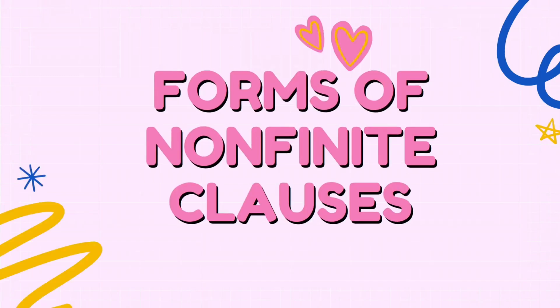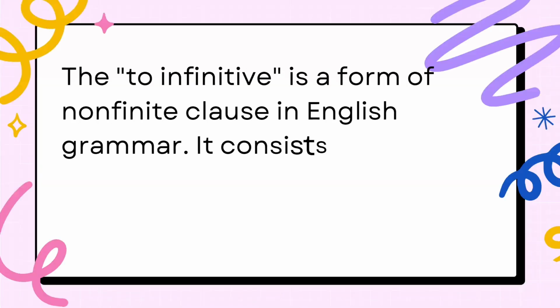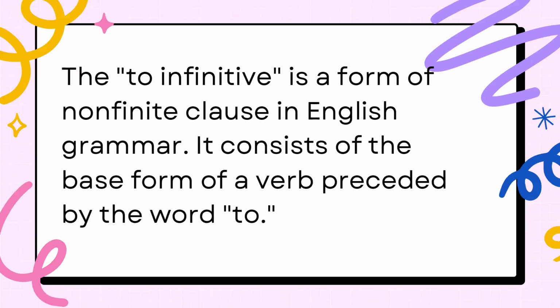So now, let's proceed to the forms of non-finite clauses. The first one is the to infinitive. The to infinitive is a form of non-finite clauses in English grammar. It consists of the base form of a verb preceded by the word to. So we have to remember the word to.